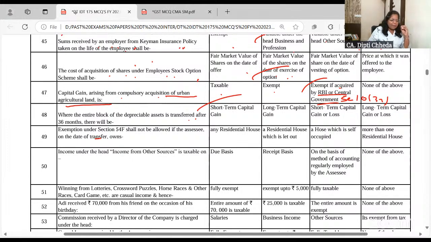Where the entire block of asset is transferred after 36 months, still it is short term. When you transfer depreciable assets, there is no term called long term. It will always be short term.